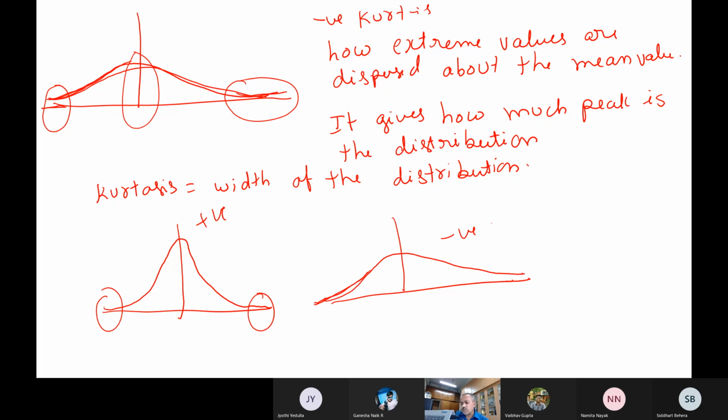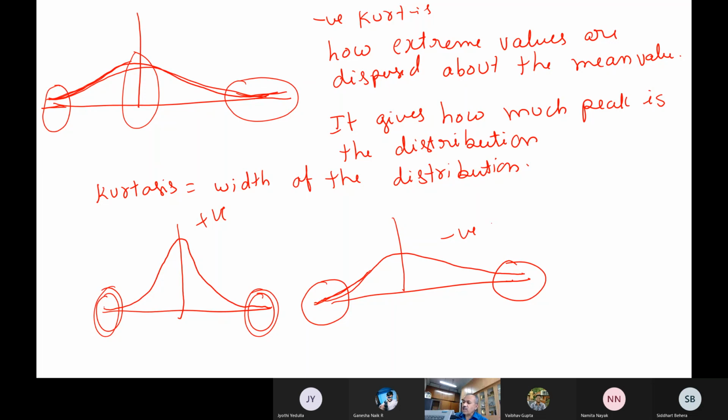Now negative kurtosis means what will happen to these extreme, large values? The probability is higher or lower compared to this one? It will be higher. So positive kurtosis means your values will always be around the mean itself. Negative means there is a chance of getting the extreme values itself. That's what kurtosis is.